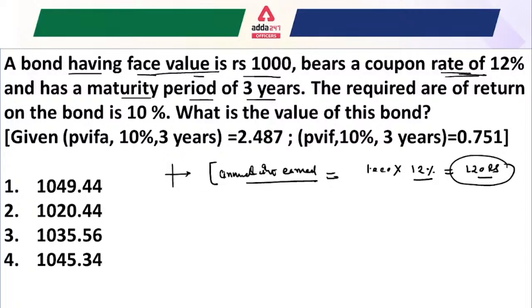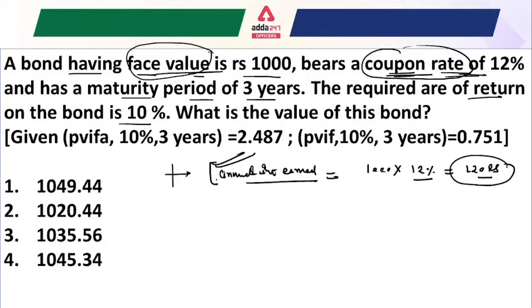Whenever you see the face value of the bond and the coupon rate, you do not have to be confused, because here the rate of return of the bond is also given. Do not get confused between these percentages about which one applies on the face value. Just remember that to calculate the annual interest earned, only the coupon rate applies on the face value of the bond. By applying it, you get the annual interest earned, which is 120 rupees.